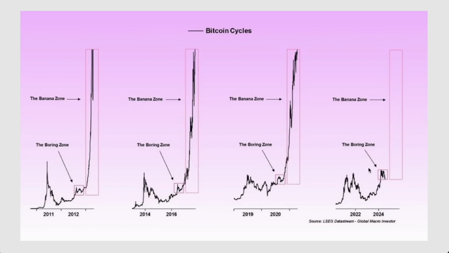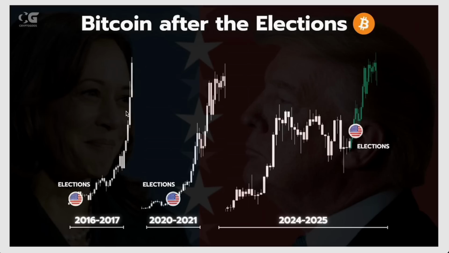And what's interesting is that if we look at this chart here, the boring zone, this reaccumulation period after the halving, across time we tend to see just sideways price action occur. But near the end of these periods, we tend to see elections take place. And then you see price really enter the banana zone, the parabolic phase in the cycle that occurs after the boring zone. And it's really interesting how presidential elections tend to occur slightly before this banana zone takes place.